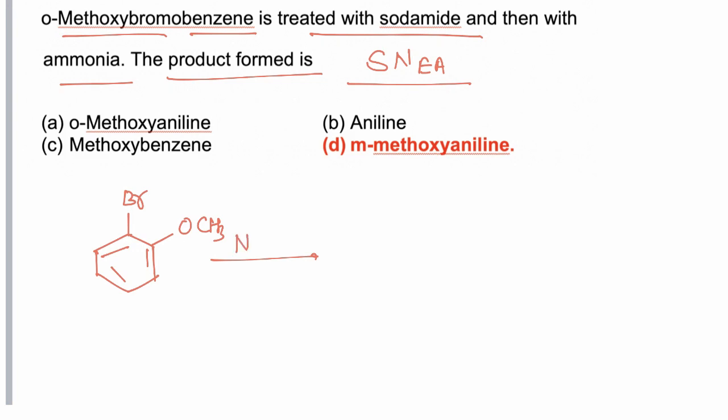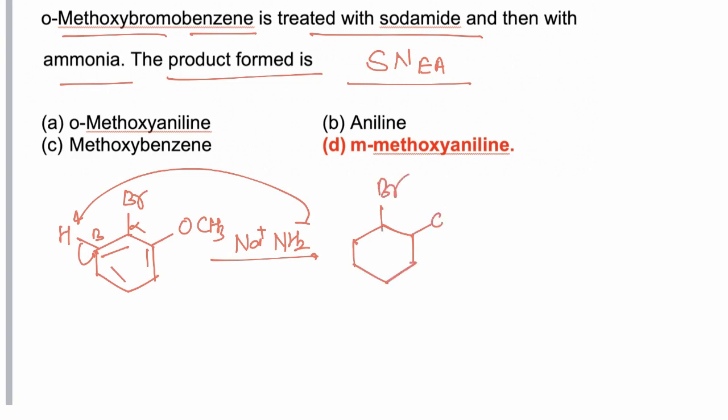Now this molecule is orthomethoxy bromobenzene. NaNH2, sodamide, is taken, and NH2 negative acts as a very strong base and abstracts hydrogen from the beta position of the leaving group. After abstracting hydrogen, we get a carbanion intermediate, with Br and OCH3 still attached.